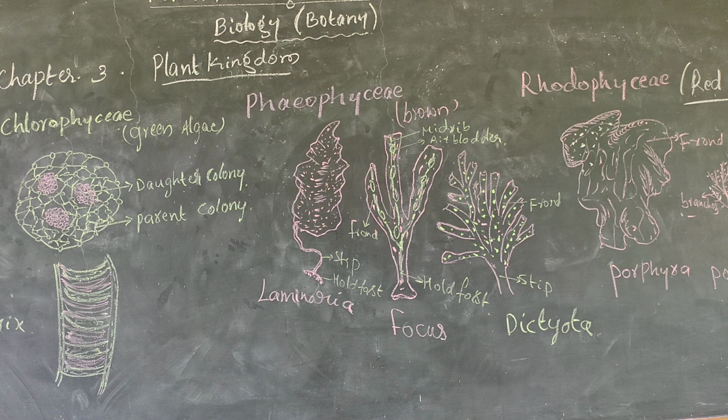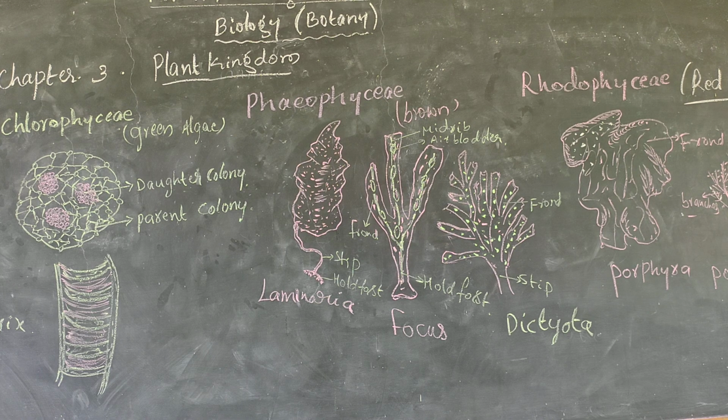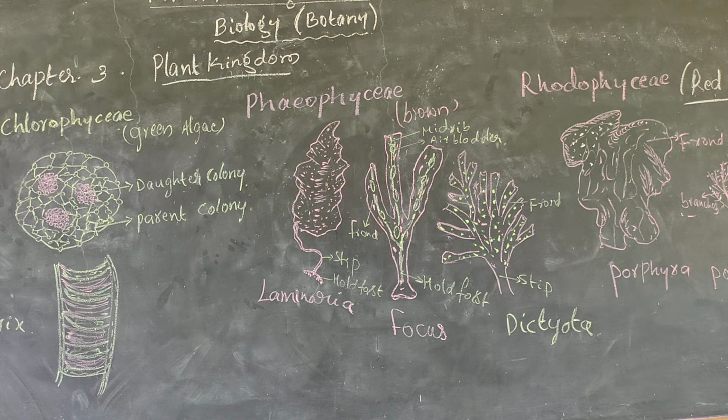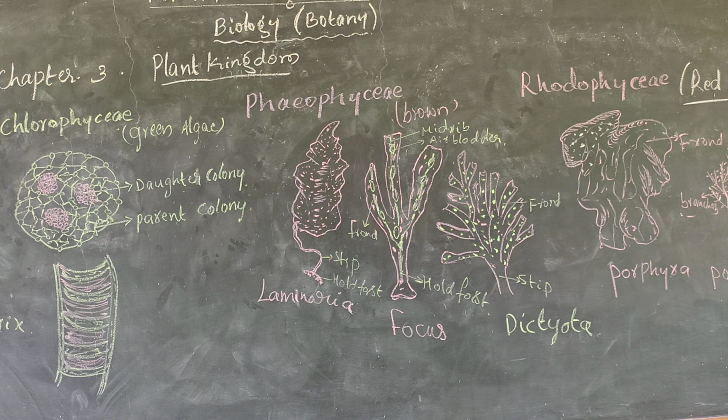Finally, Rhodophyceae. Rhodophyceae is commonly red algae. Here there are unicellular as well as multicellular organisms. Most organisms live in a marine water system, and the red pigment is the most important one. The predominant red pigment is phycoerythrin.